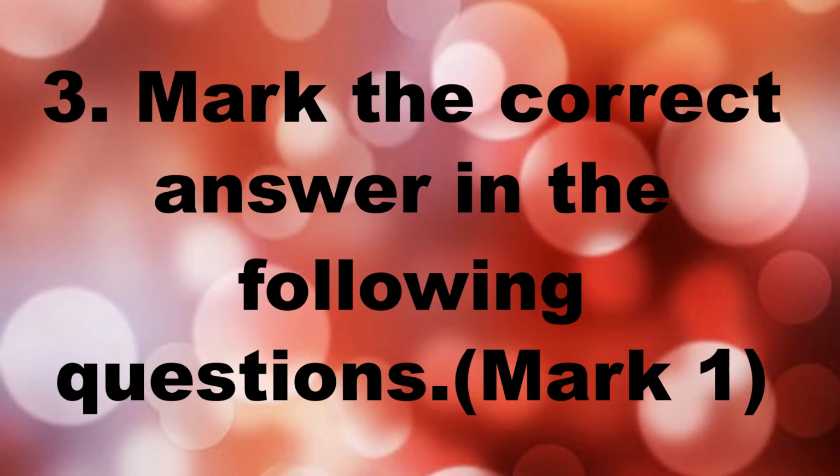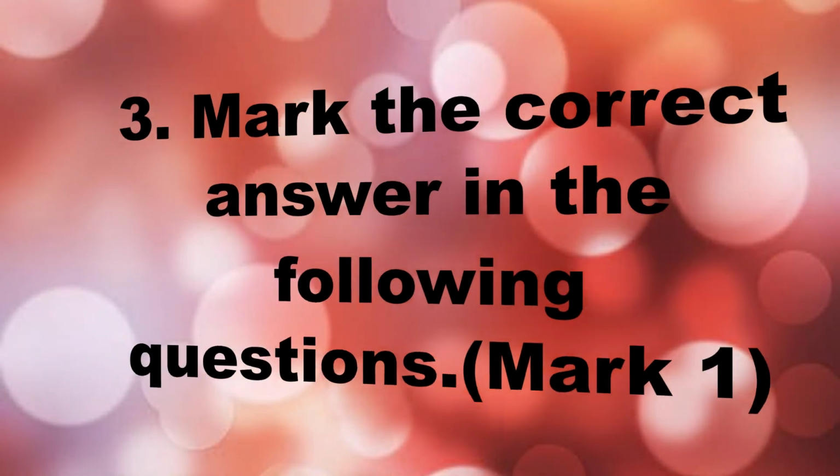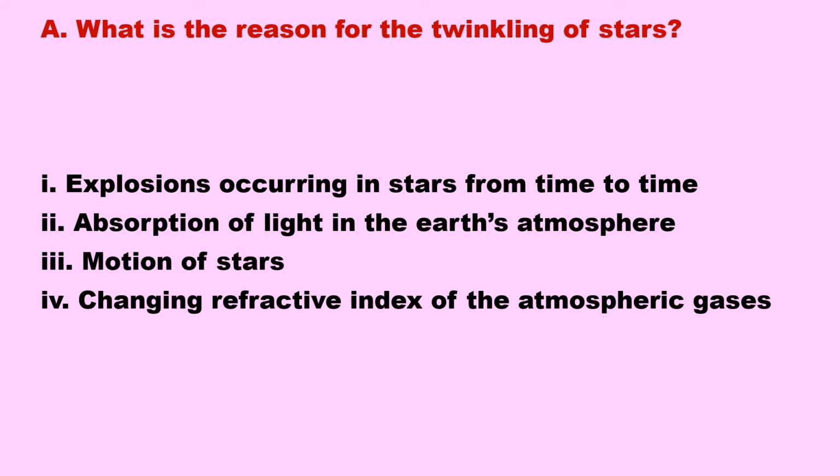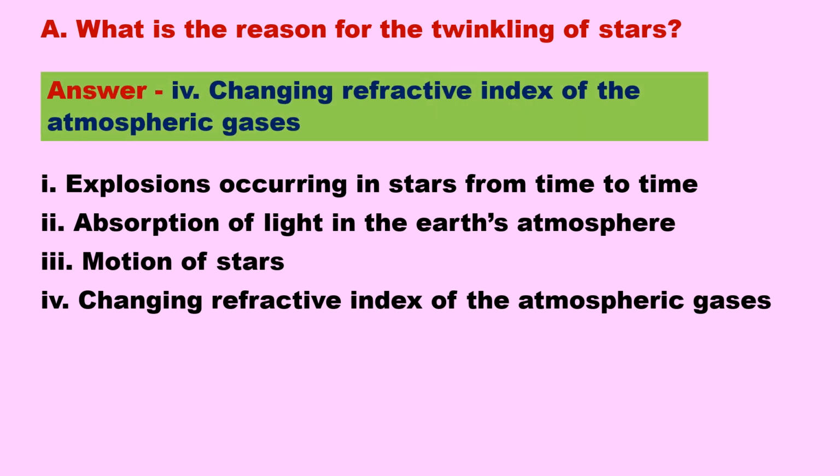Question 3. Mark the correct answer in the following questions. A. What is the reason for the twinkling of stars? Answer. Changing refractive index of the atmospheric gases.